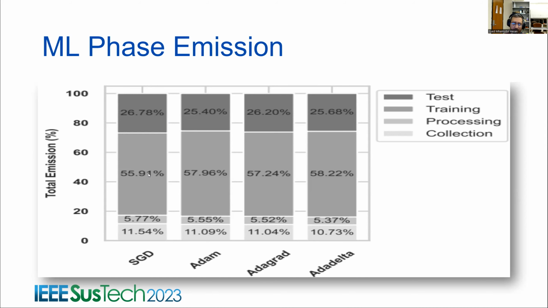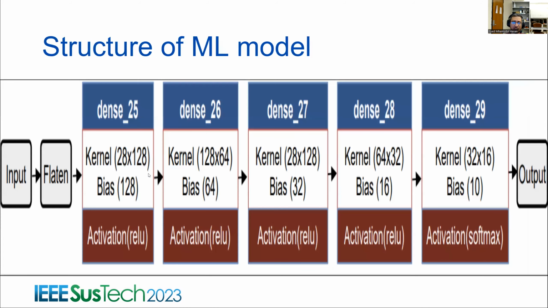This is our ML model structure. We have four hidden layers which use the ReLU activation function, and the output layer which uses the softmax activation function.